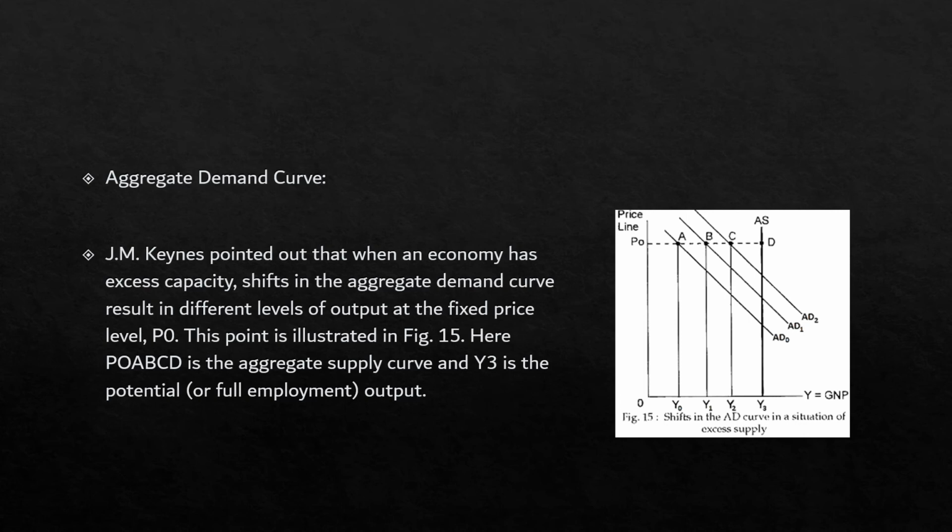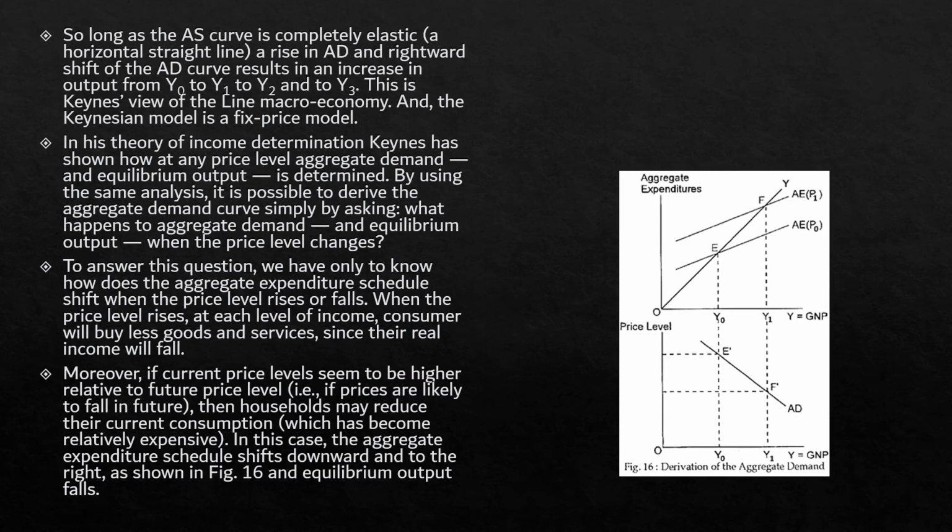Here, the aggregate supply curve is given, and Y3 is the potential output. Here the aggregate supply curve is P0 A B C D. So long as the AS curve is completely elastic, the rightward shift of the aggregate demand curve would result in an increase in the output from Y0 to Y1 to Y2 to Y3.